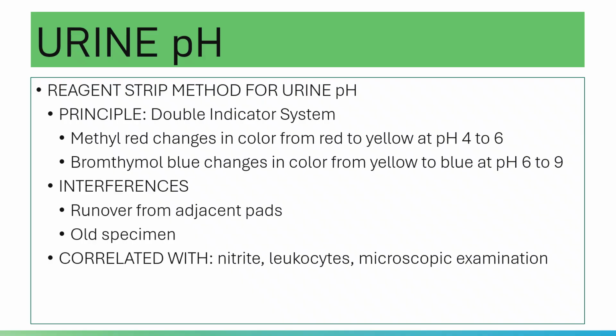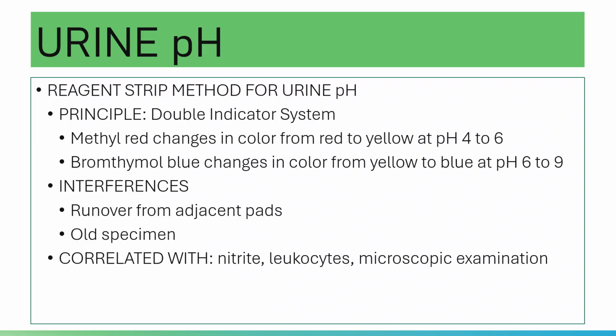There is a pad for protein, there is a pad for specific gravity, there is a pad for pH. And the pH pad has two indicators embedded. So what are those? You have your methyl red and bromthymol blue. The methyl red is an acid indicator, and the bromthymol blue is a basic or alkaline indicator.